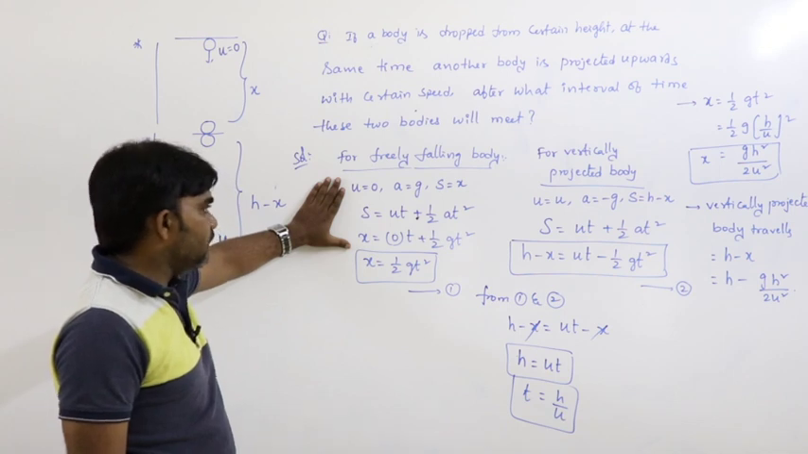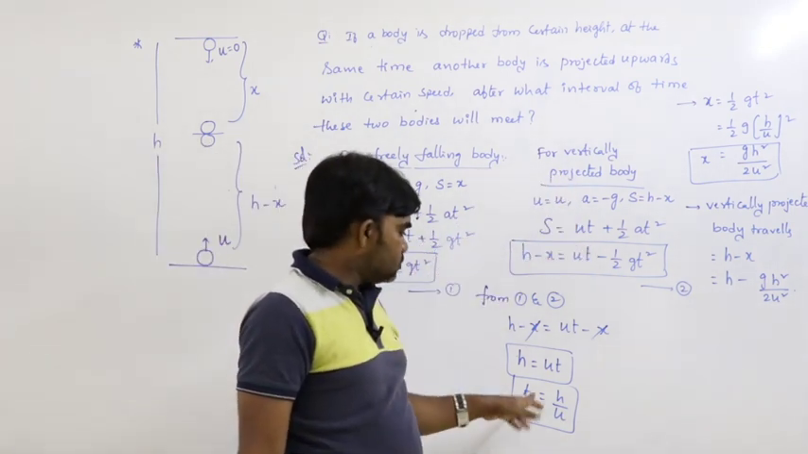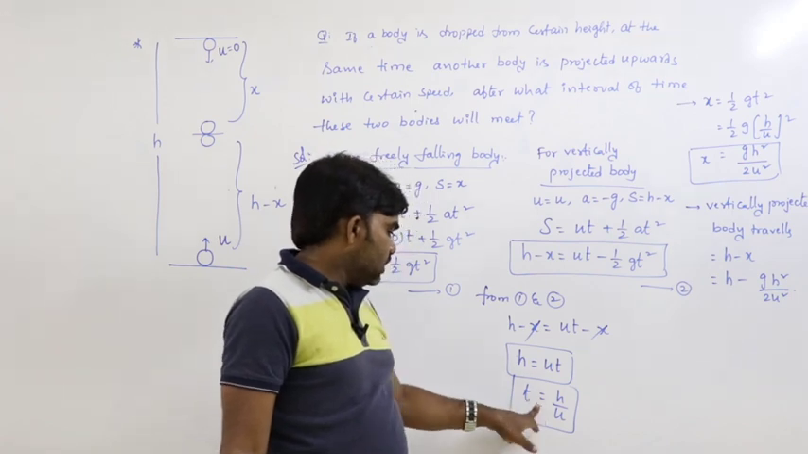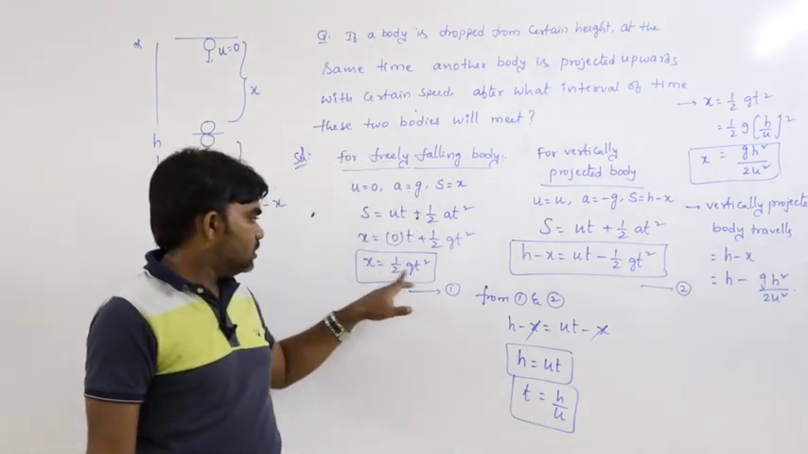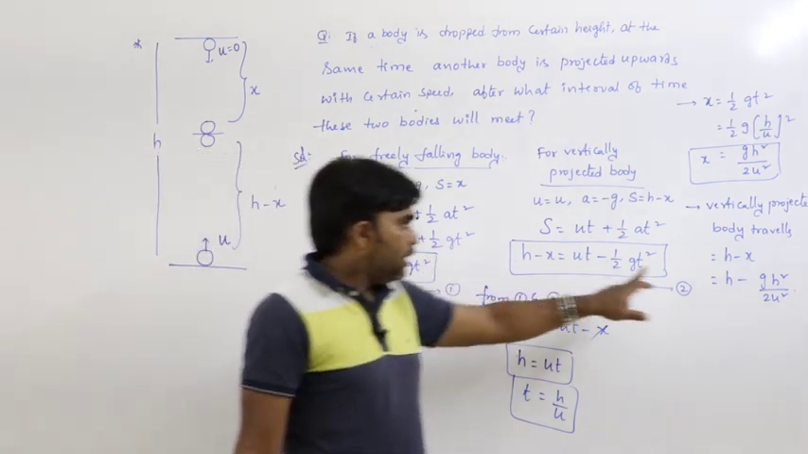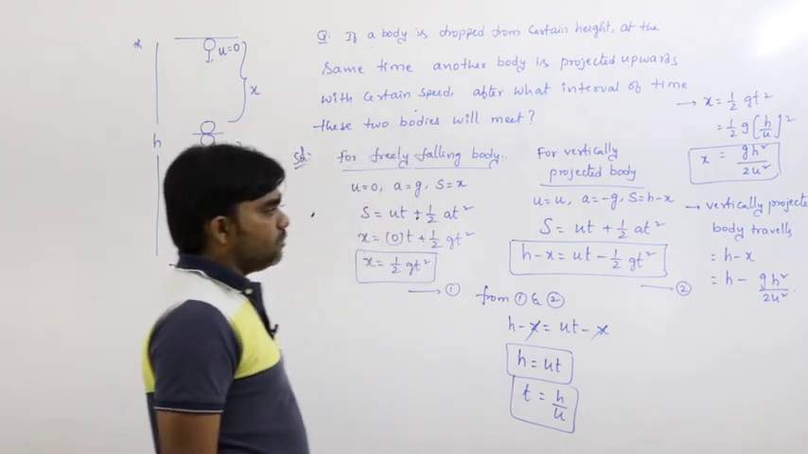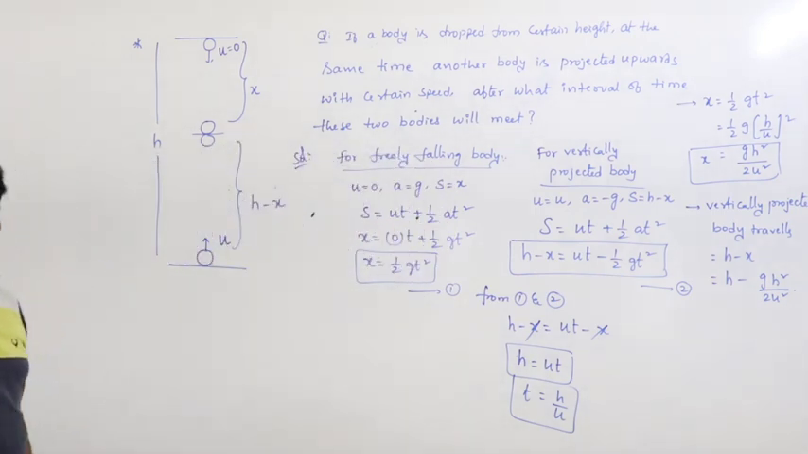This is the condition of the freely falling body and this is the condition of the vertically projected body. So these two will meet after this time. If we substitute this time in this, we can get the distance travelled by the freely falling body, and the distance travelled by the vertically projected body is h minus g h square by 2u square.